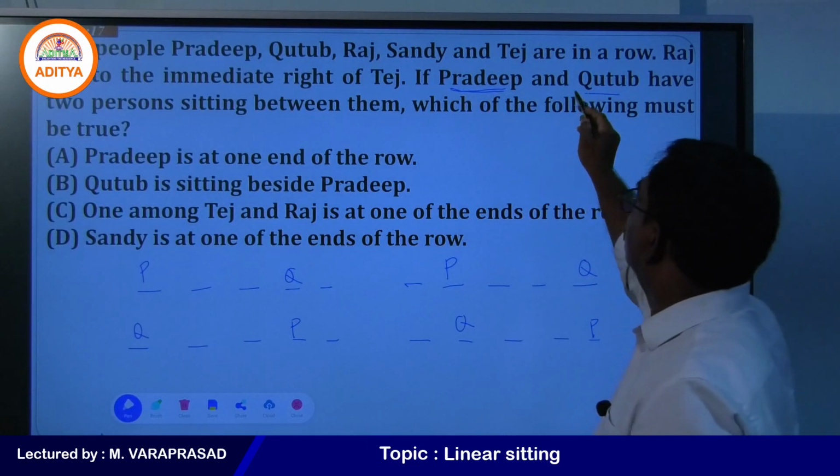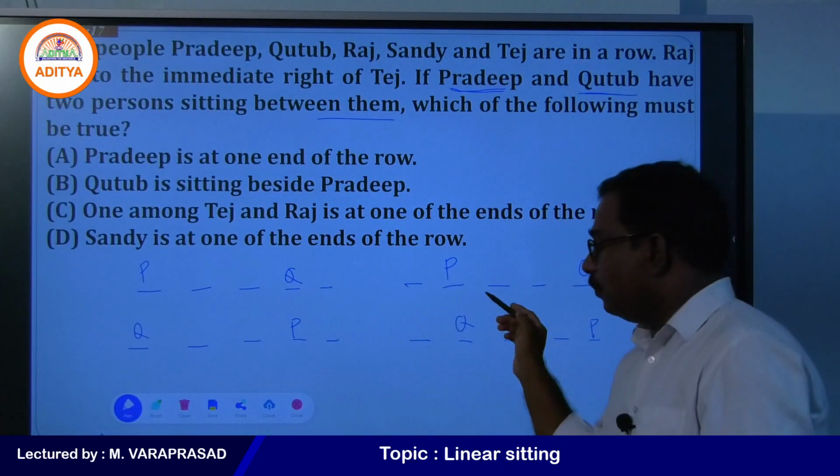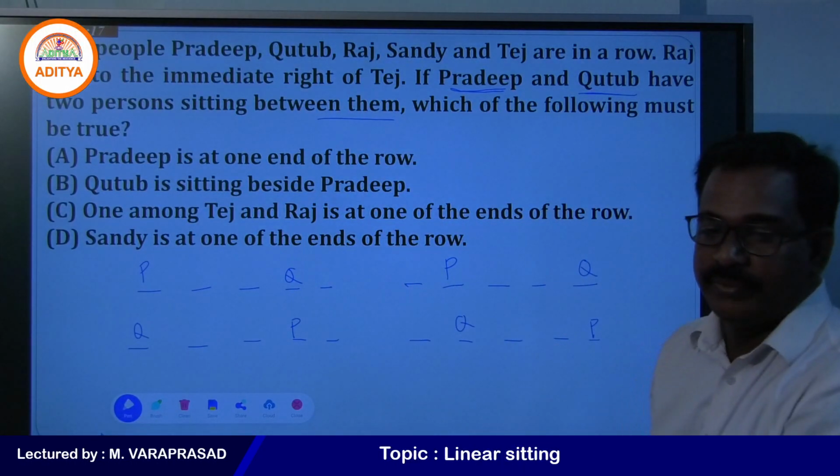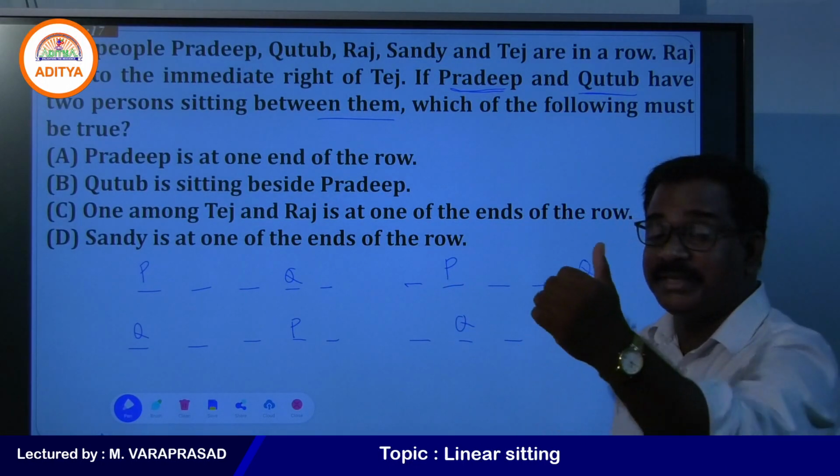Between Pradeep and Kutub, 2 persons are sitting between them. So, 4 possible cases are possible here. Yes, my students, right? Here 4 cases are possible. Now, what is the next one you see?